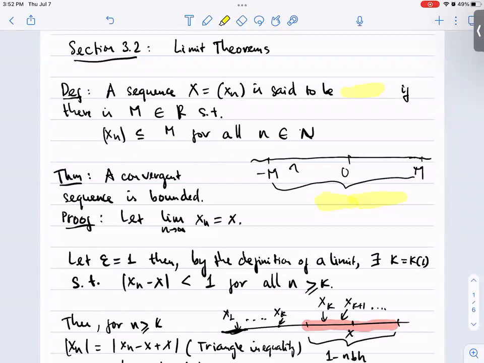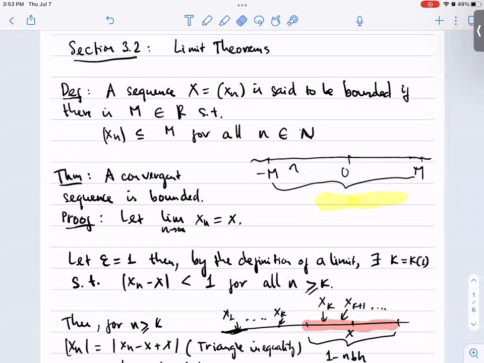A sequence is said to be bounded if there is some number capital M in the set of all real numbers such that the absolute value of Xn is smaller than or equal to M for all natural number n.